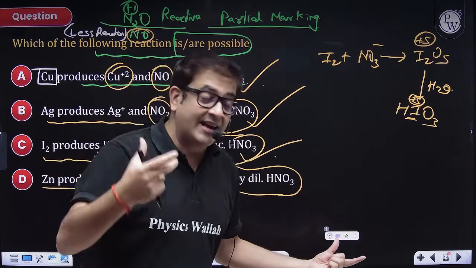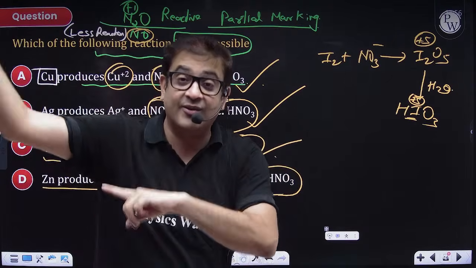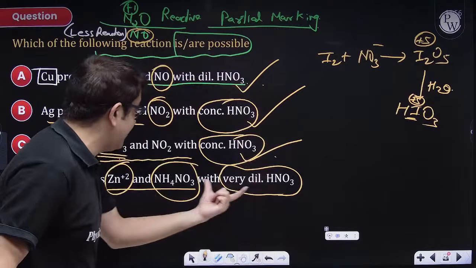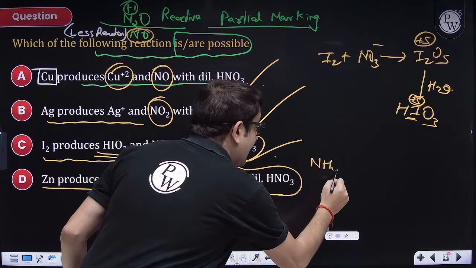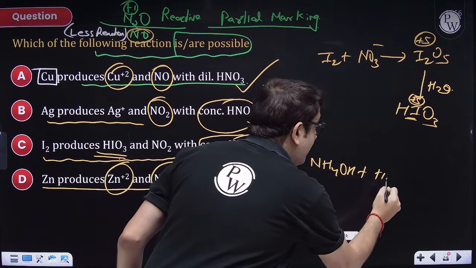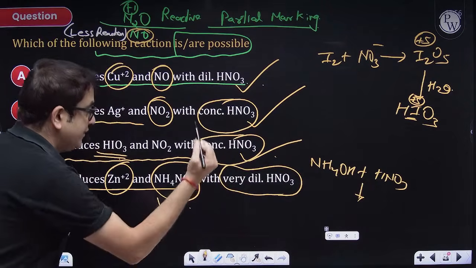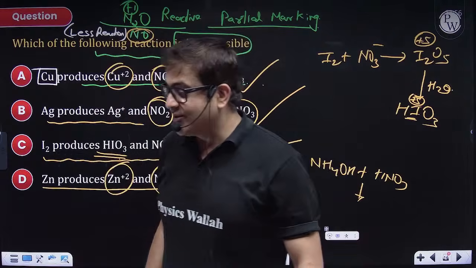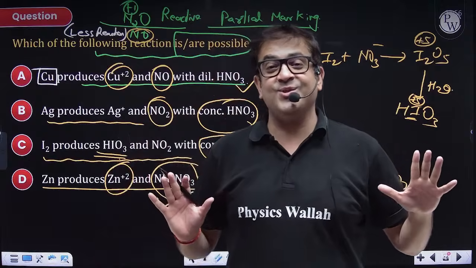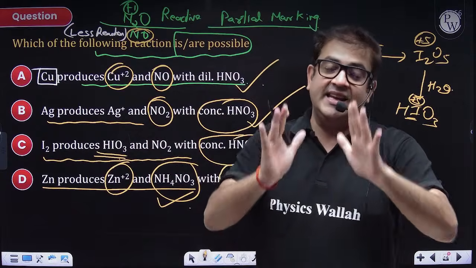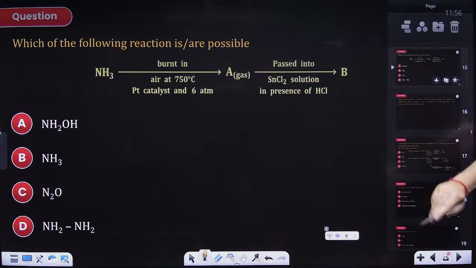The remainder of HNO3 is an acid, so very dilute acid, a very small amount of acid, will also react with ammonium hydroxide, and ammonium hydroxide with a little amount of HNO3 will form the corresponding salt, which is ammonium nitrate. So obviously this is also your correct option. So all the options are correct in this question also. Why I am giving such questions is to at least make you learn NCERT, and I hope you are revising these things with me.